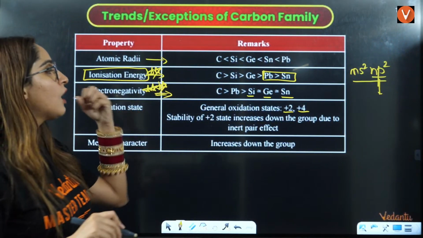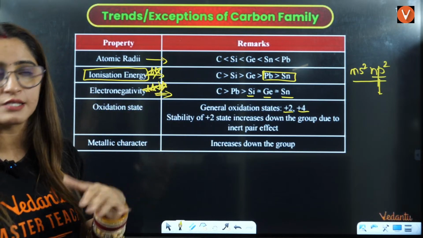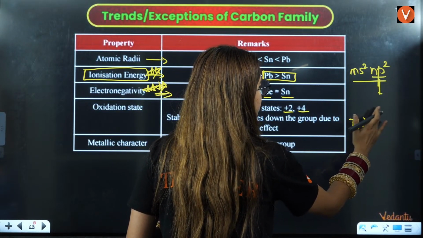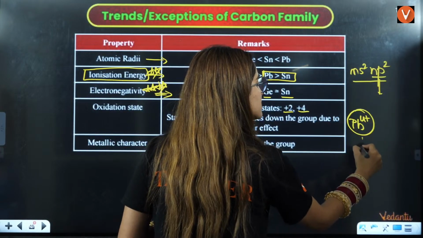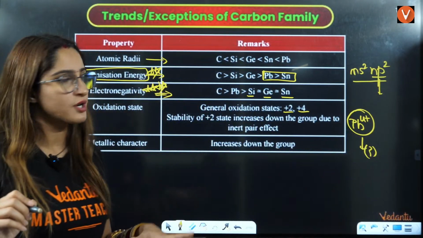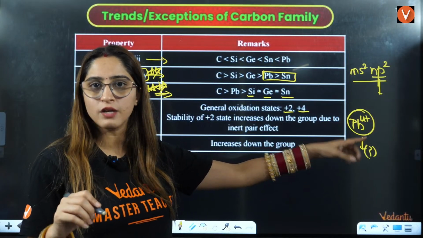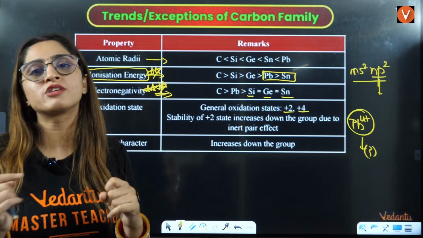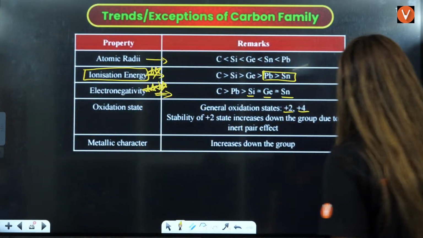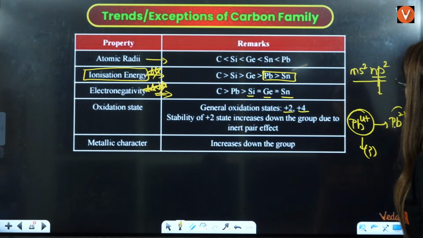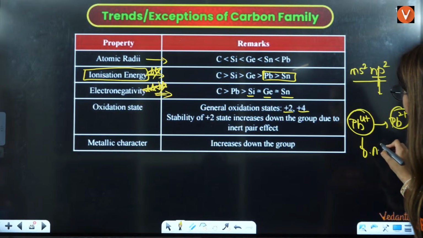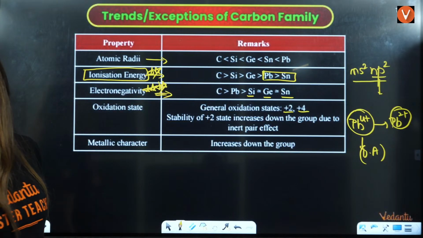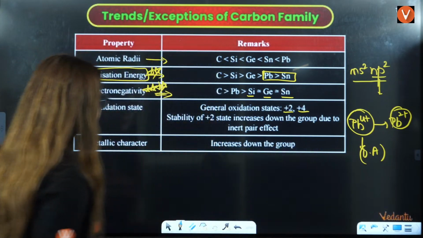Down the group, the lower oxidation state will increase in stability. From here, the very frequently asked question is whether Pb2+ or Pb4+ is a reducing agent or an oxidizing agent. So we know that the +4 oxidation state is not stable because that is the last element of this group. That is why the lower oxidation state will be more stable. So here it is more stable in Pb2+. That is the reason Pb4+ is a very good oxidizing agent. Right? Okay.